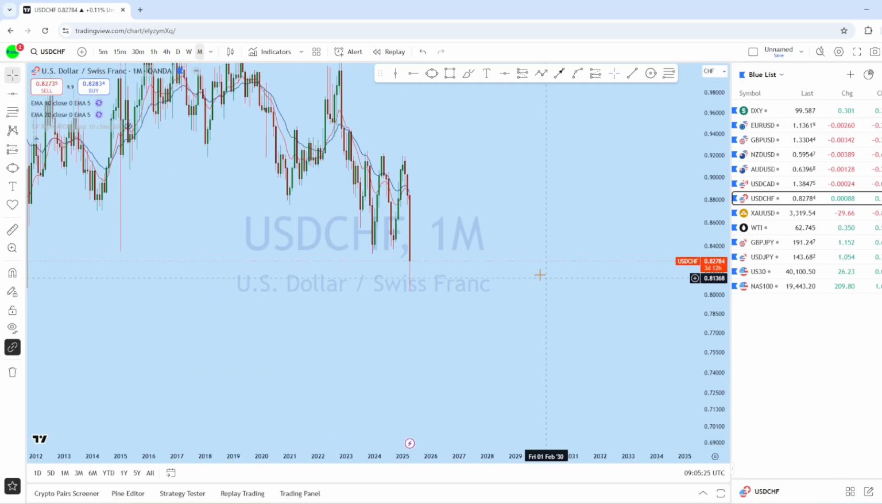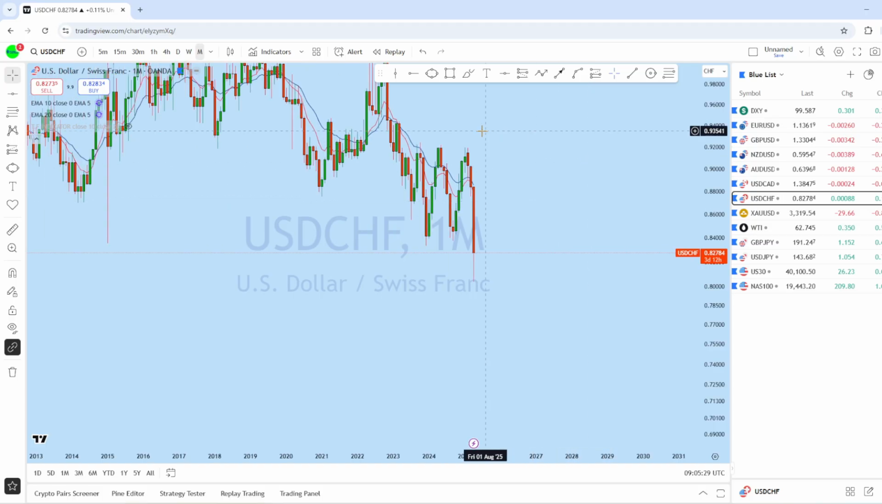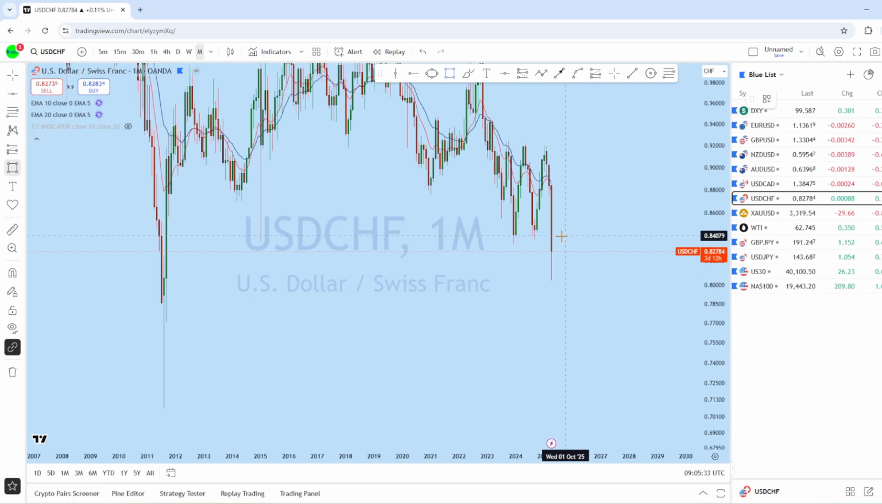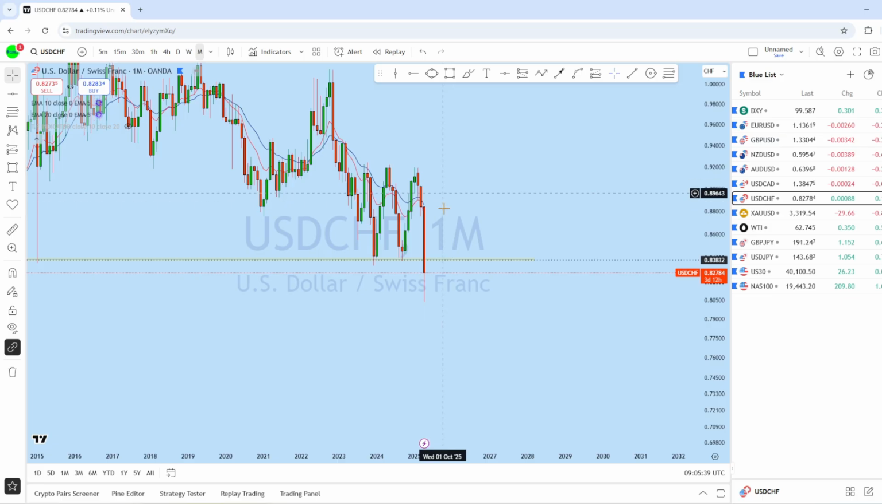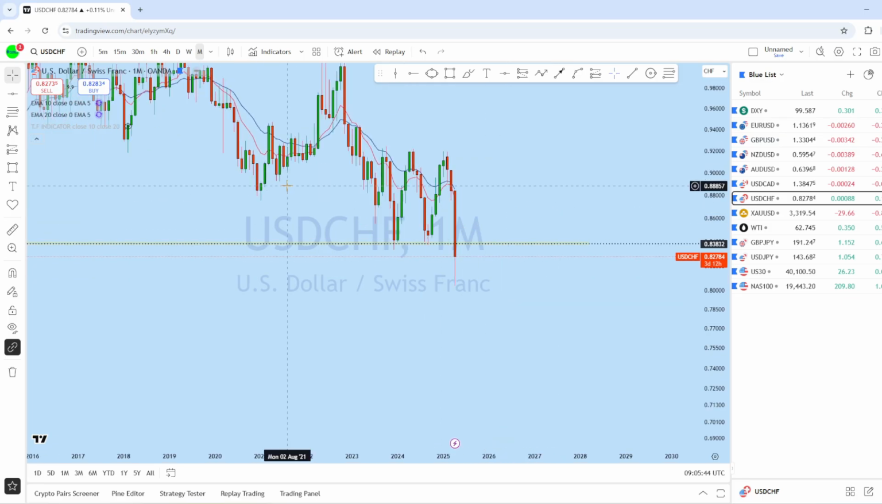Looking at the monthly on dollar Swiss franc, we can see that this market is also bearish. Back to back 3 months, dollar Swiss franc is showing that bearish price action. Currently the market is below this support level, expecting the price to potentially break lower and create a new lower low.